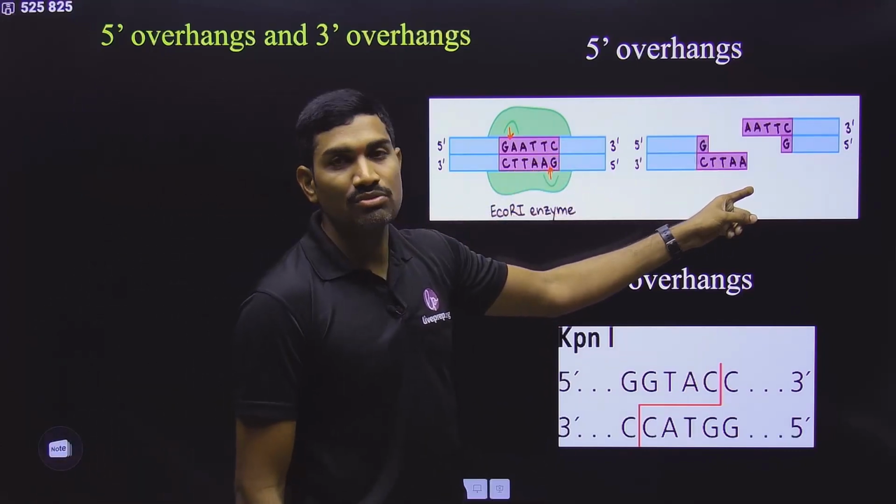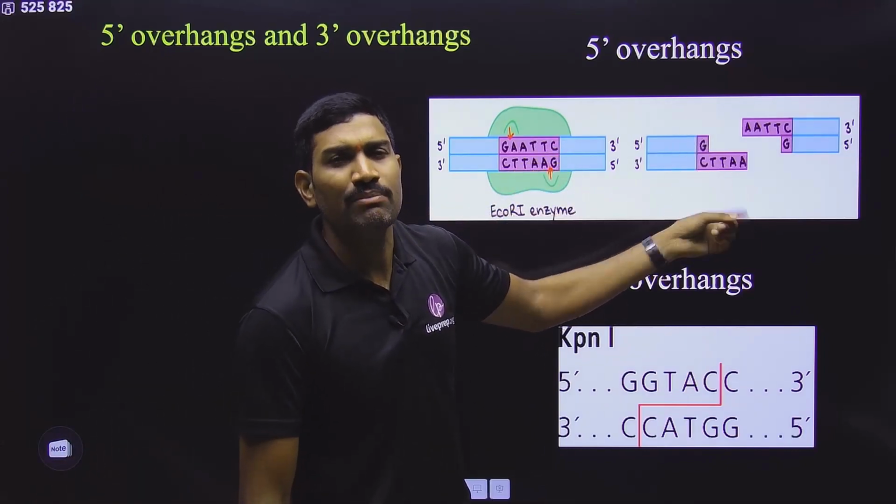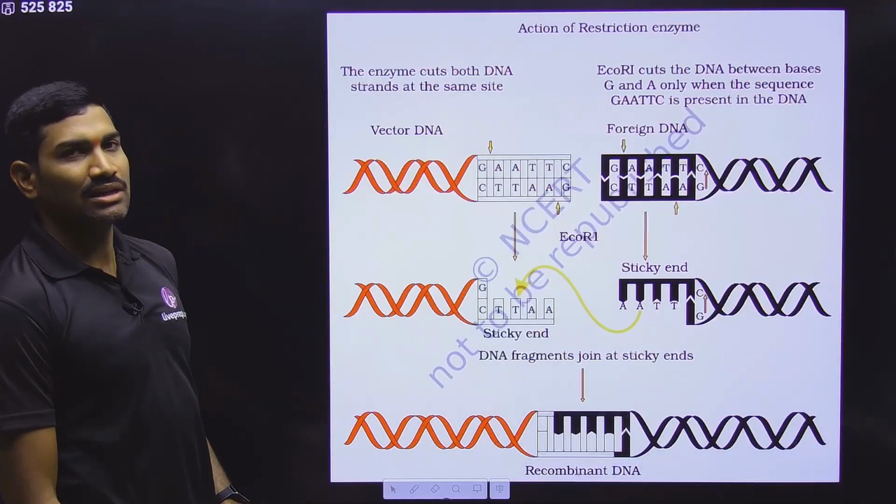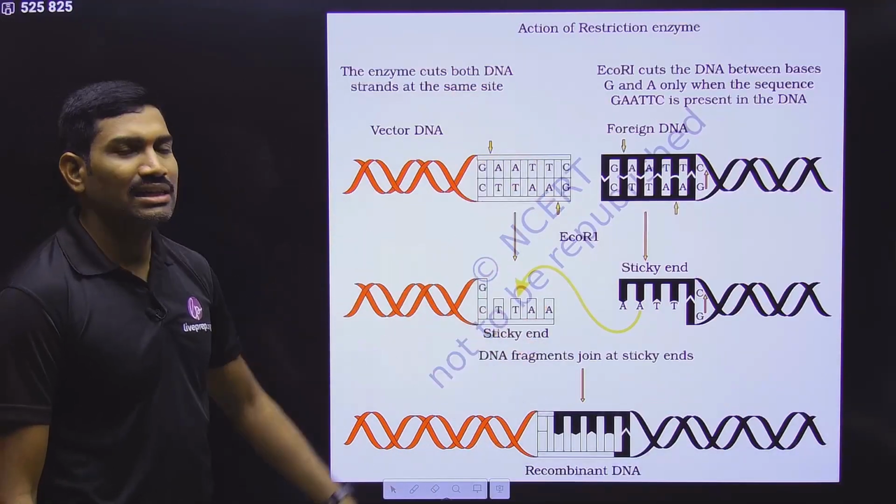So EcoRI produces what type of overhangs? 3' or 5'? It is producing a 5' overhang. So please remember this particular information. Clear? And here, in the NCERT they have given a diagram.